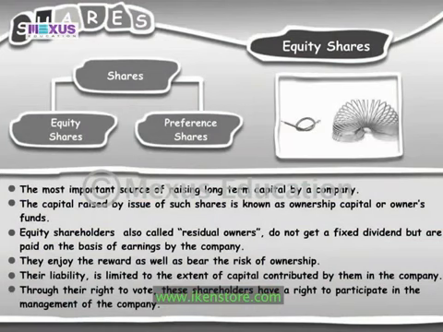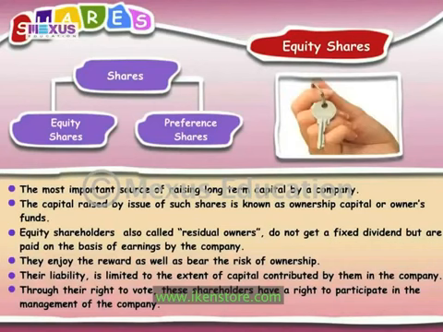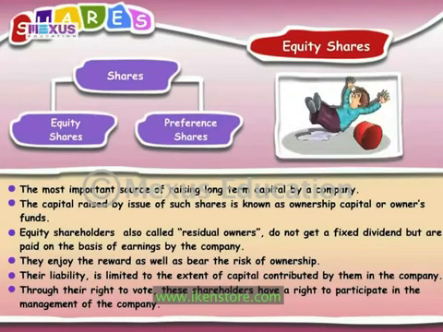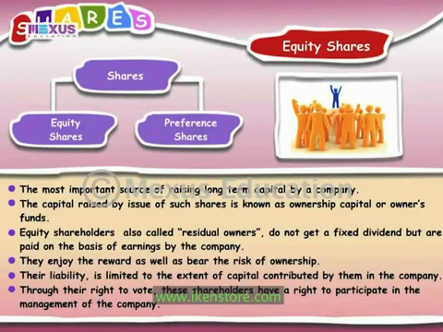Equity shareholders, also called residual owners, do not get a fixed dividend but are paid on the basis of earnings by the company. They enjoy the reward as well as bear the risk of ownership. Their liability is limited to the extent of capital contributed by them in the company. Through their right to vote, these shareholders have a right to participate in the management of the company.